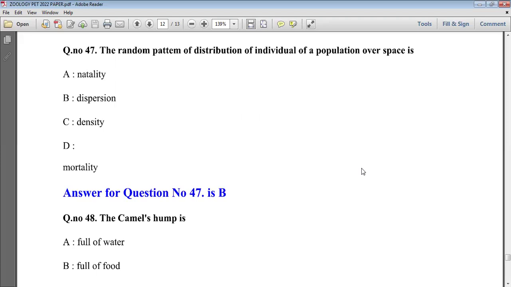Whereas natality is the birth rate, mortality, option D, is the death rate of a population, and density is the population in a particular area at a particular time. So dispersion is nothing but the distribution of individuals. Option B is the right answer.